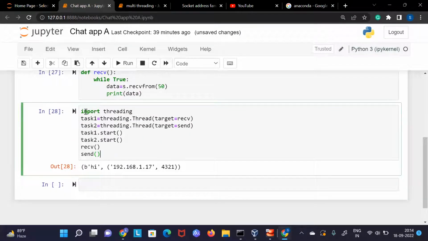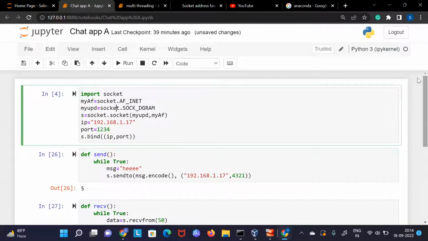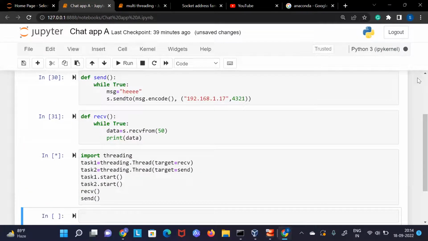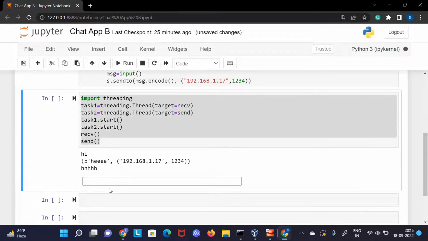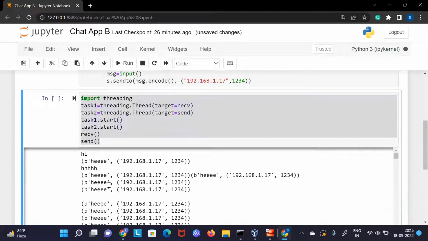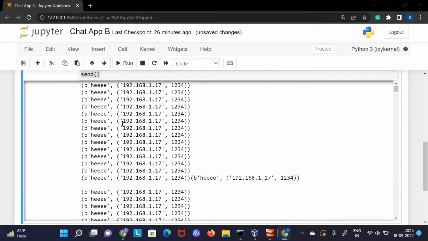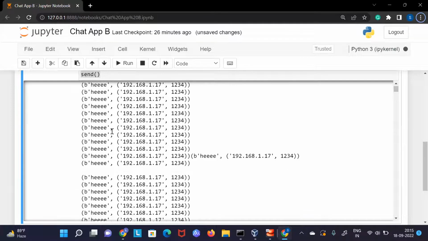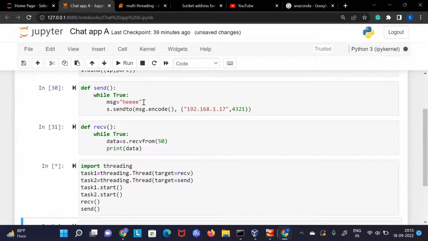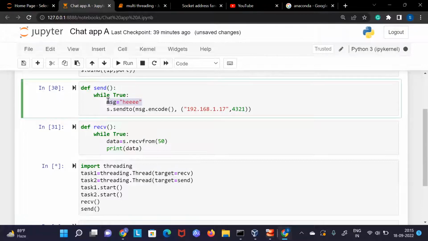Now, this complete code you can see here I have copied, and both the things will now run parallelly. Even if you see, if I run this, and run this. Here, why is it not sending me this one? Because I have run this first. Wait, let me just send some data to B. Okay, see here, it is coming continuously. Here you can see the same data is coming. Why? Because by mistake I'm sending the same data every time, but here I have to use the input box. I forgot. So let's create an input box and let's create a message.